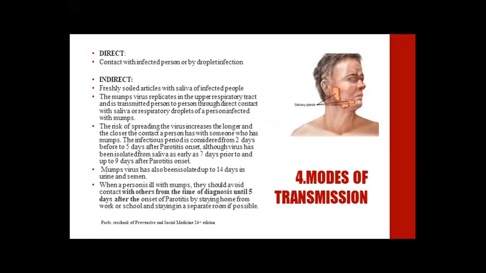The mumps virus replicates in the upper respiratory tract and is transmitted person to person through direct contact with saliva or respiratory droplets. The risk of spreading the virus increases the longer and closer the contact a person has with someone who has mumps. Therefore, the infectious period is considered from 2 days before to 5 days after the parotitis onset, although virus has been isolated from saliva as early as 7 days prior to and up to 9 days after parotitis onset.